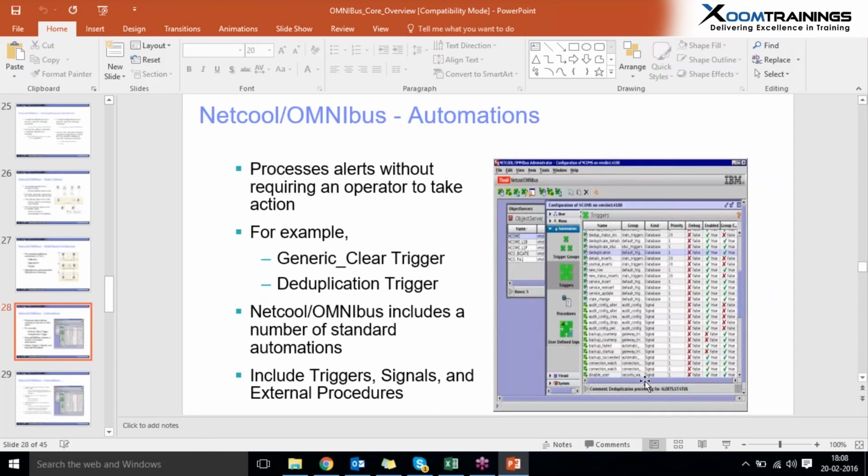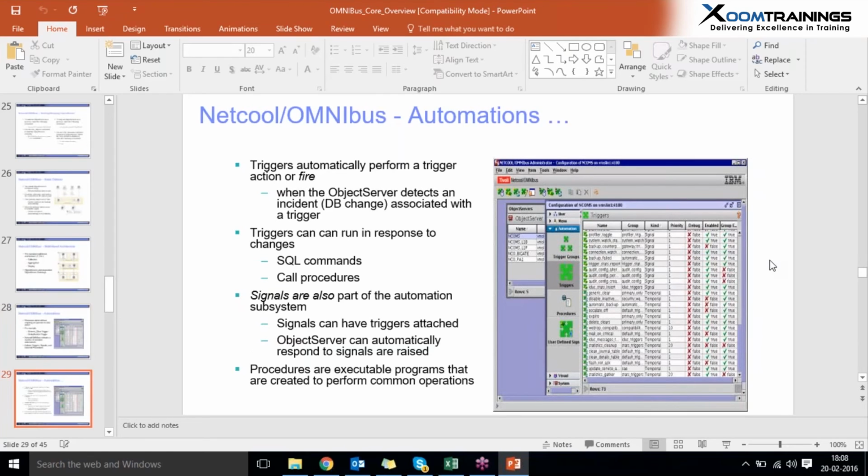So Netcool Omnibus includes a number of standard automations, that means a number of triggers according to the situations raised at our client's location, and these triggers automatically perform fire actions. There are three types of triggers: database triggers, temporal triggers, and signal triggers.